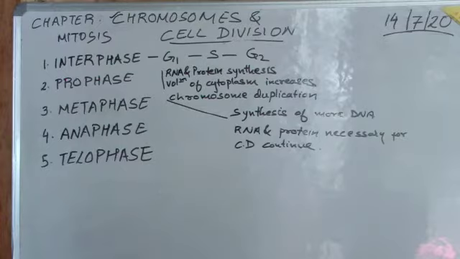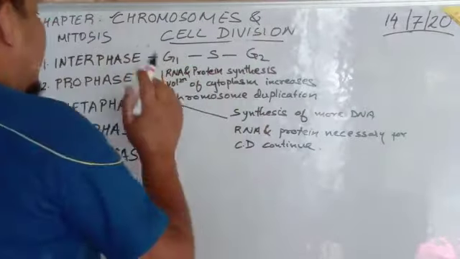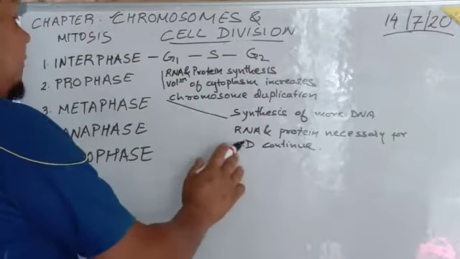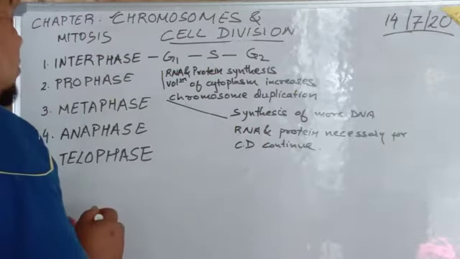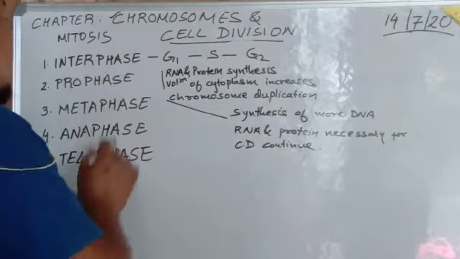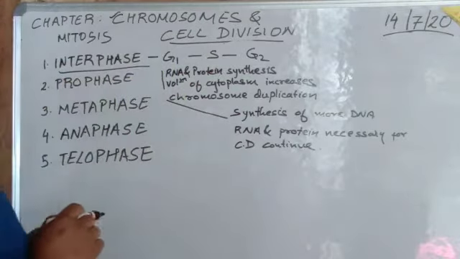The interphase itself has 3 phases, called the G1, S and G2 phases. What happens in the G1 phase is that RNA and protein are synthesized, and the volume of the cytoplasm increases. In the S phase, chromosome duplication takes place and more DNA is synthesized. And in the G2 phase, RNA and protein synthesis necessary for cell division continue. So these are the 3 different phases of the cell cycle called interphase.